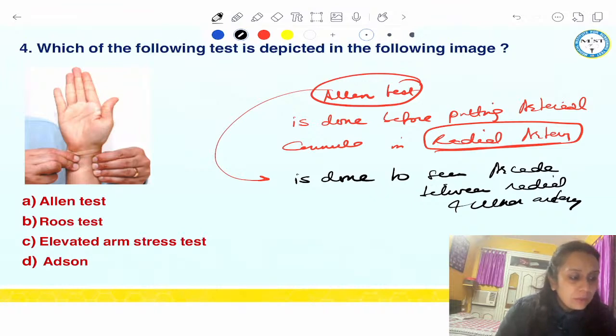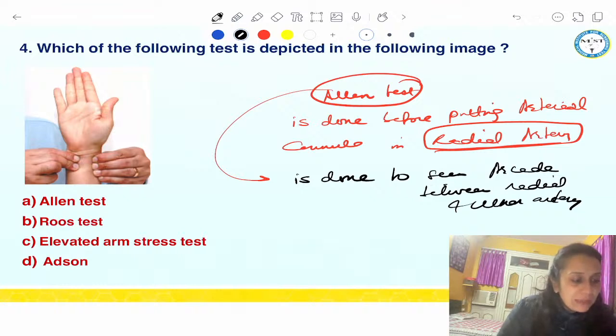So you always have to see if there is pressure on radial and ulnar artery, and then they are asking what test is being performed, right? So what would be your answer? The answer has to be Allen test.